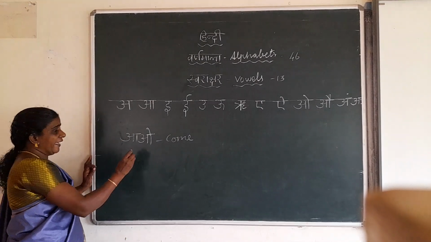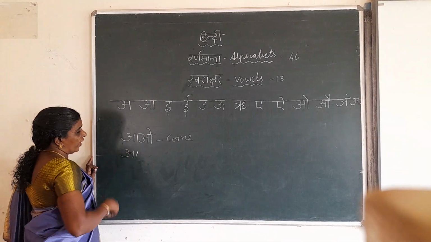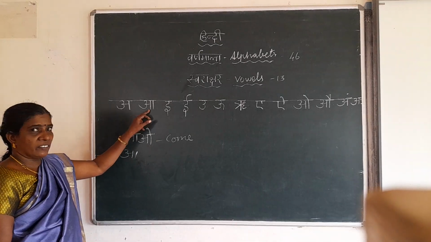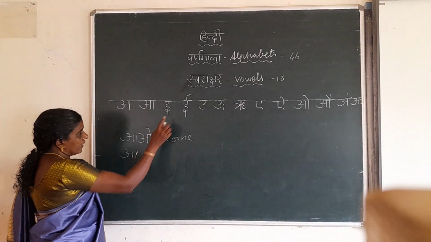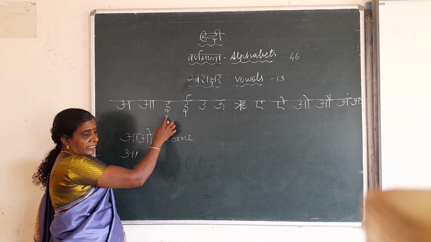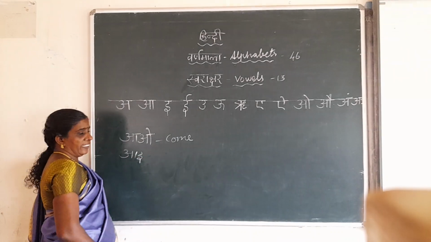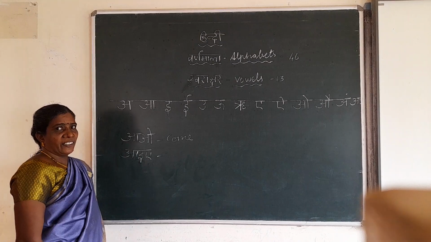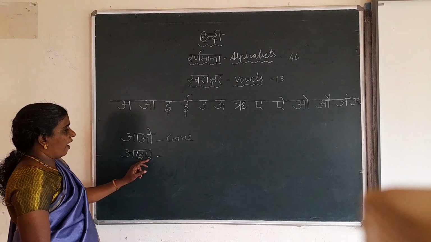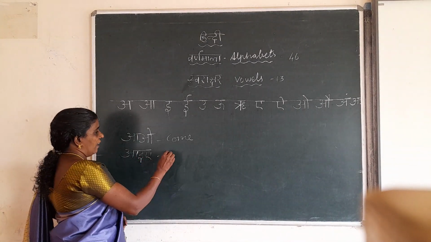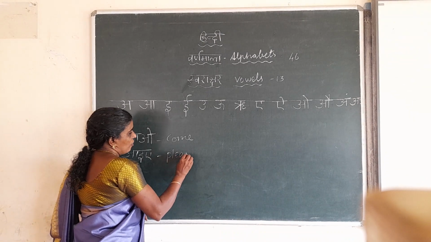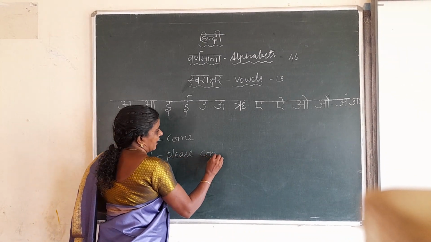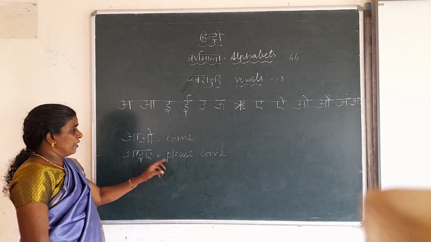Next, a, e, a. This letter a. This is a. This what? E. A, E, A. What's the meaning of this? A, E, A. Please come.